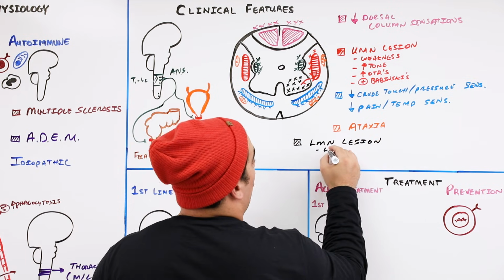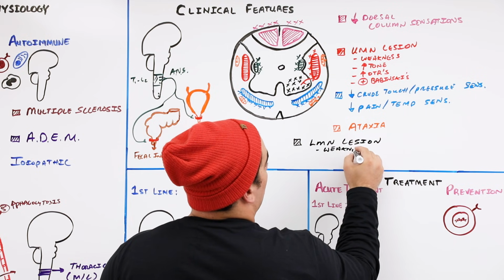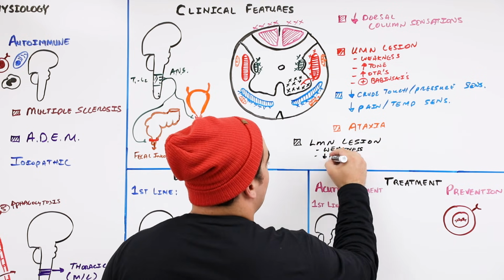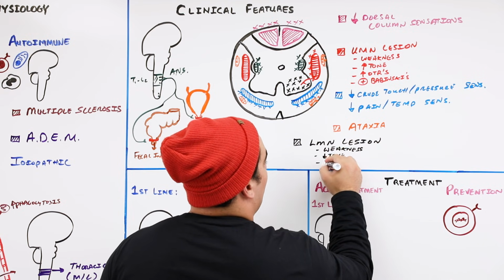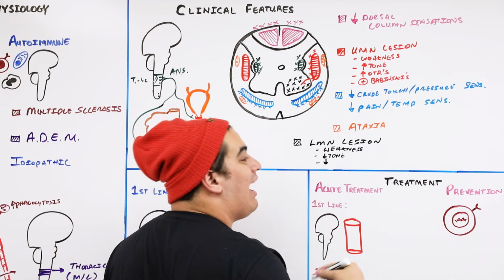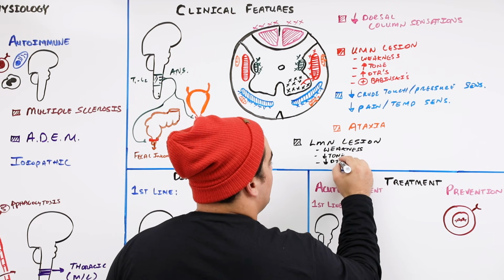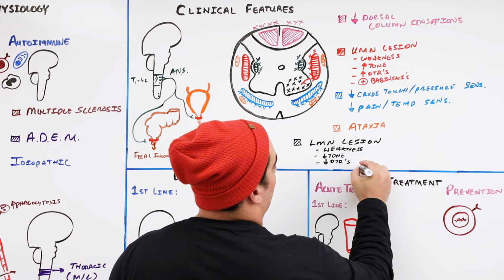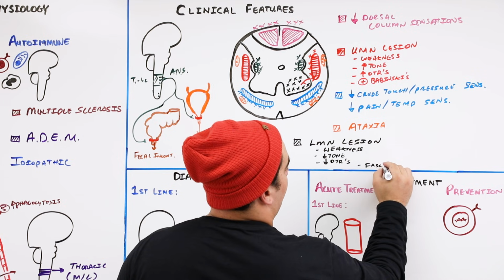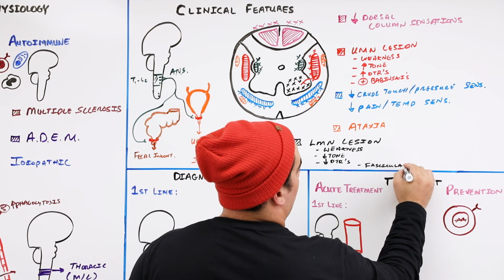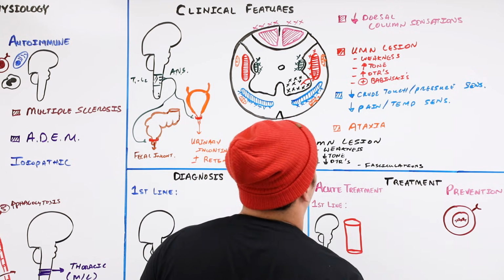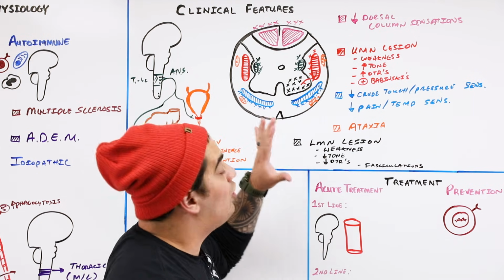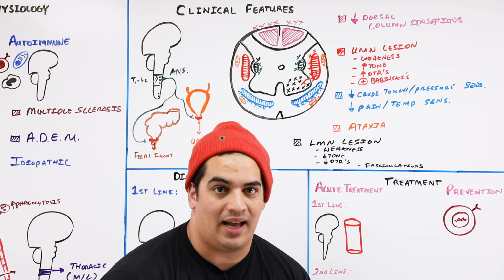How will that present? That'll also present with weakness, but it's more of a flaccid type. So the tone will be decreased. They'll have a decreased tone, and they'll have decreased or hypoactive reflexes, deep tendon reflexes. And sometimes they may even present with fasciculations. Okay? All right, so that is the big things that I want you guys to take away with the clinical features associated with transverse myelitis, okay?